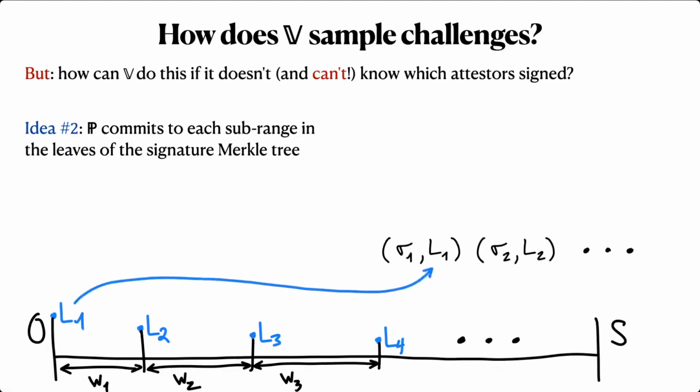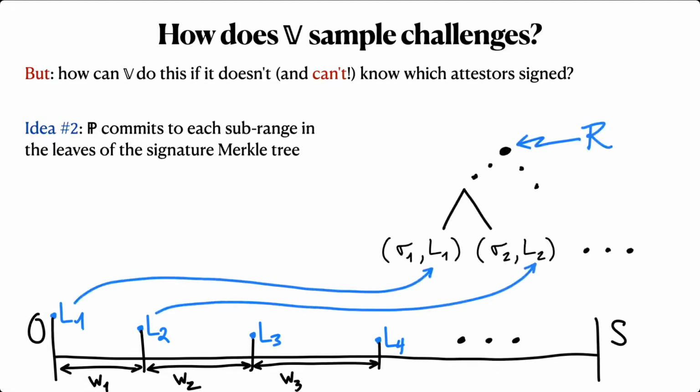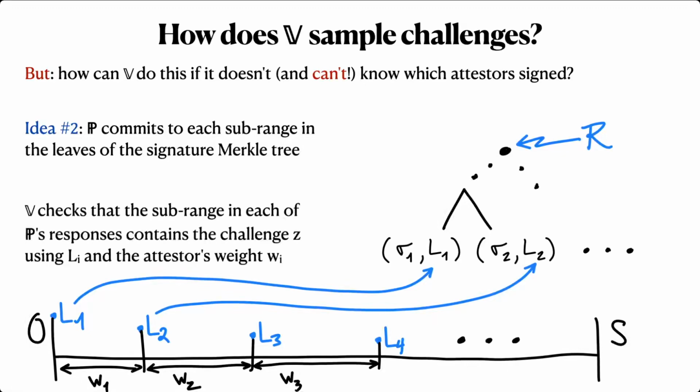Now, to generate the signature Merkle tree, the prover commits to both a signature and a subrange starting point in each leaf of the tree. When the prover opens a leaf in response to a challenge Z, the verifier checks the signature just as before, but it also checks that the committed range actually covers Z. That is, that Z is between L sub I and L sub I plus W sub I, which is the attester's weight. Recall from a few slides ago that the verifier can learn that from the attesters tree.